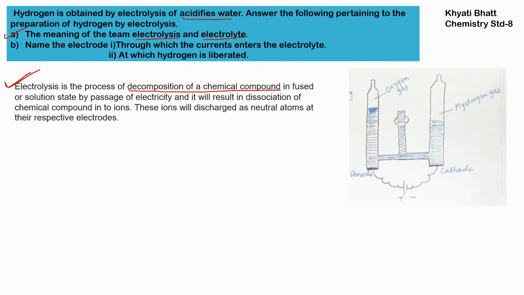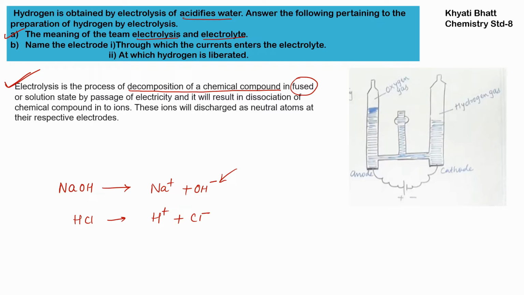With the help of a chemical reaction, when we are breaking any compound, for example NaOH, we break it into Na plus and OH minus, or HCl into H plus and Cl minus. This chemical decomposition we do with the help of electricity, in a fused state, which means a molten state.